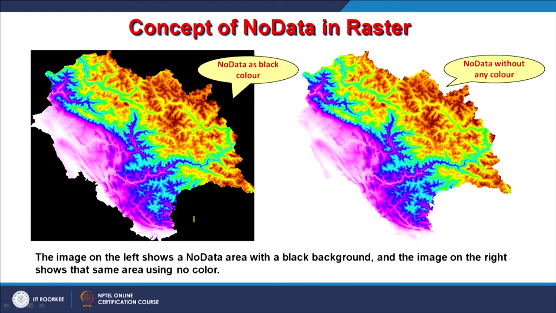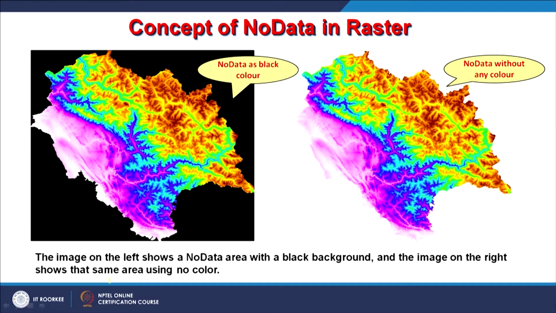If the background of my screen is also black, then I will not see any problem. But if it is white, then I would be seeing these black areas, and black areas are nothing but no data. Just as I have said, the colors do not matter in GIS. What matters is the value.